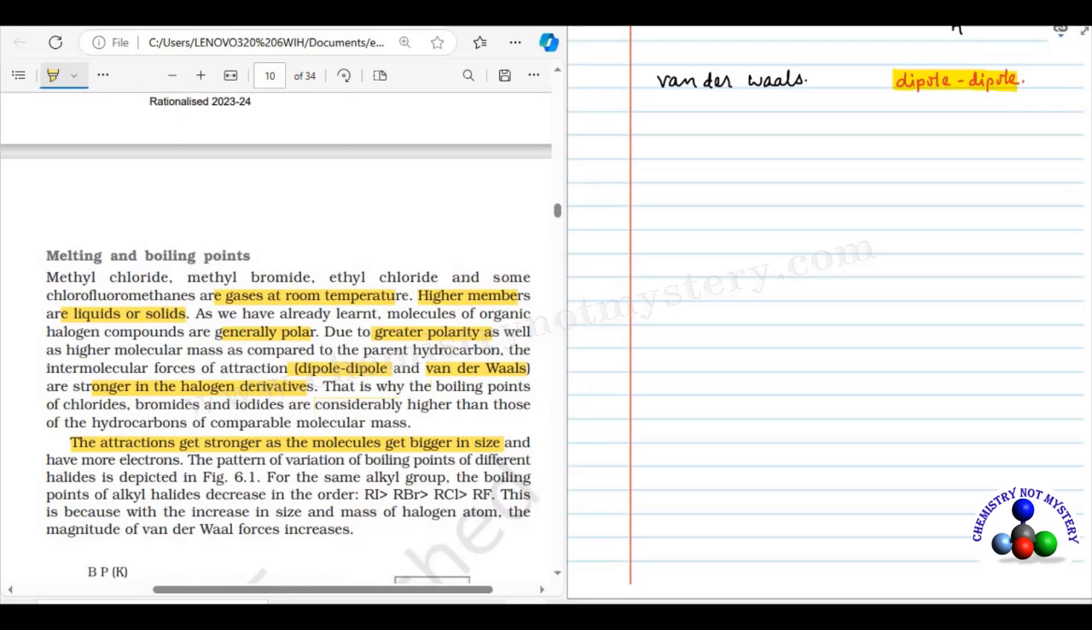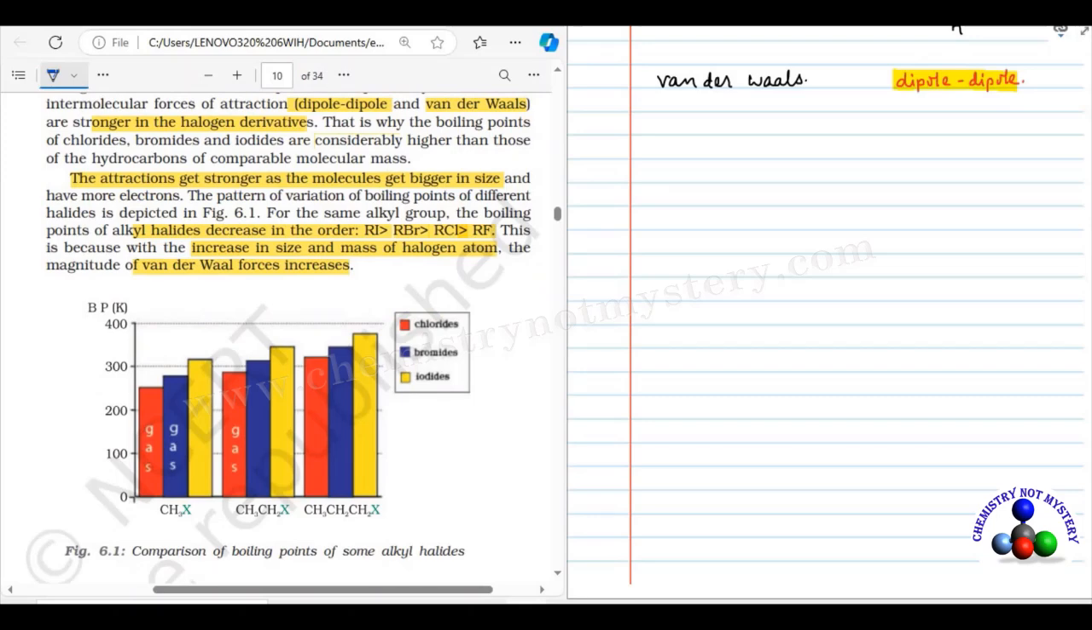The pattern of variation of boiling point of different halides is depicted in figure 6.1. For the same alkyl group, the boiling point of alkyl halides decreases in order. Alkyl iodide has a higher boiling point than alkyl bromide. The alkyl bromide has a higher boiling point than alkyl chloride, and alkyl chloride has a higher boiling point than alkyl fluoride. This is because of the increase in size and mass of the halogen atom. The magnitude of van der Waals force of attraction increases. Now let's see figure 6.1.